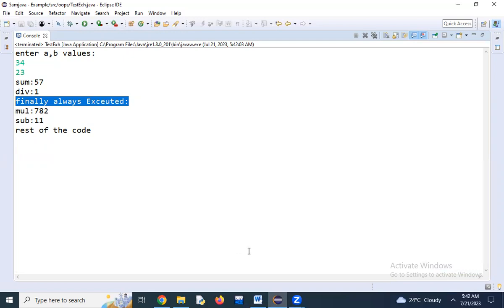Finally always executes, but this is not the main aim of finally. Finally is used to close the connections and close the streams, if not closed otherwise. So when you go for the IO concepts, you can understand clearly.